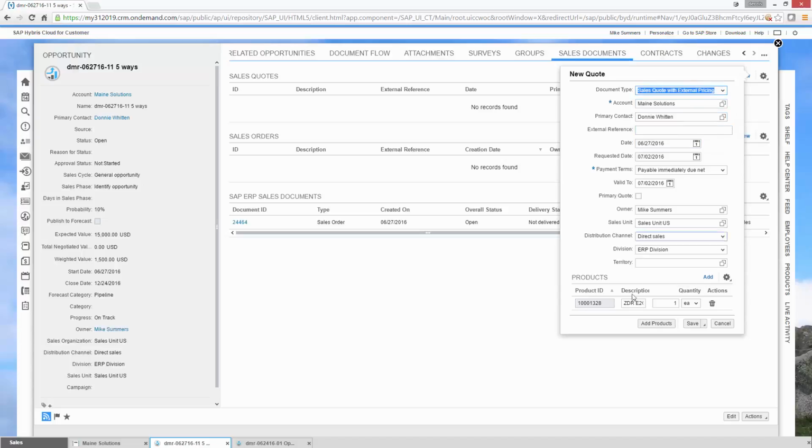It's going to be for this customer. It's brought forward the one material that was part of our opportunity, so our ZDR E2C simple product. Sales units should be all the same. I think that's right. Sales unit US 1100. Yes, it is. Let's save and open that quote.